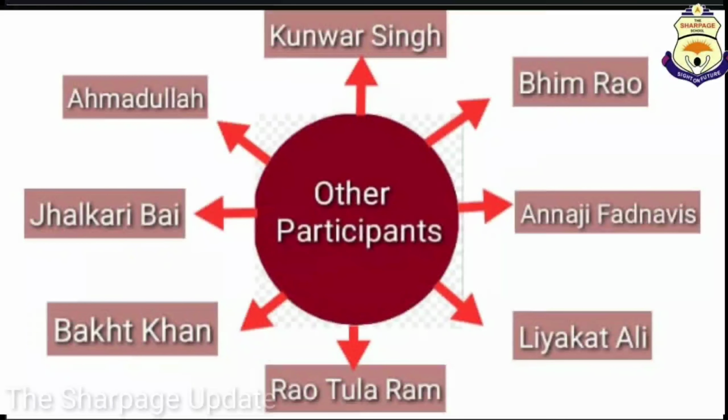Now I am going to discuss web chart. With the help of web charts, we are going to learn about the other participants of the 1857 revolt. They were Ahmadullah, Jhalkari Bai, Bakht Khan, Rao Tularam, Liaquat Ali, Bhim Rao, Annaji Fadnavis, and Kunwar Singh, and many others.